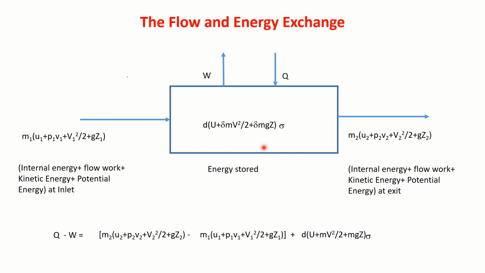Energy accumulated is this. By writing and reorganizing, I will get this. This is the first law equation applied to an open system. Let us simplify this equation.